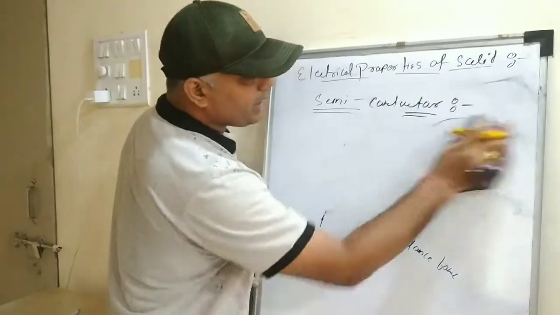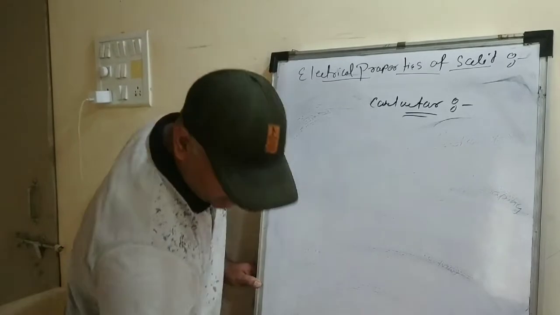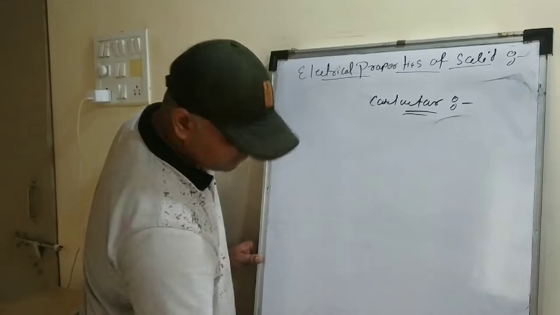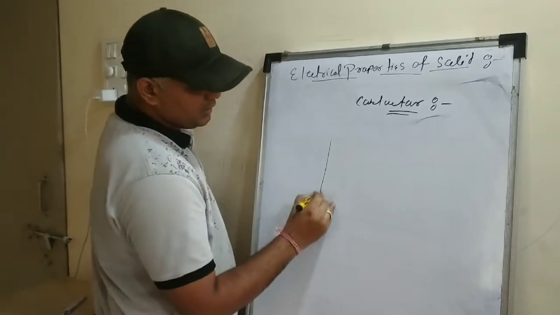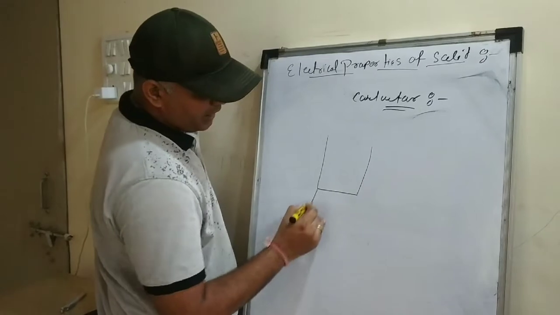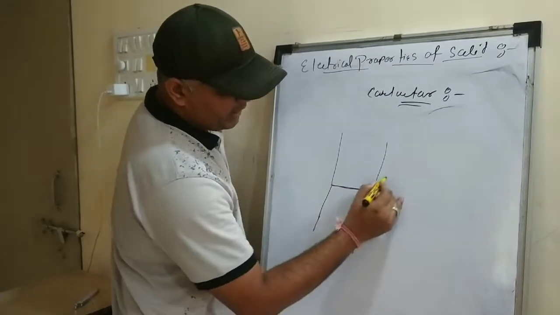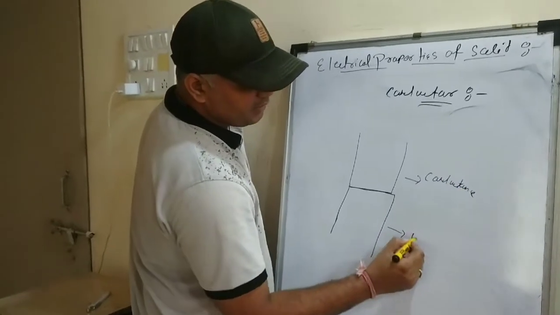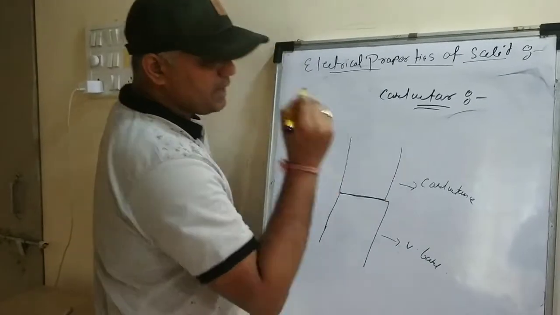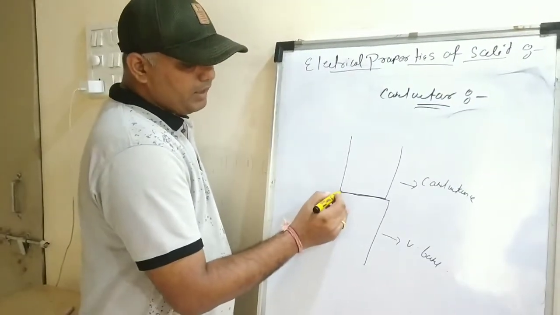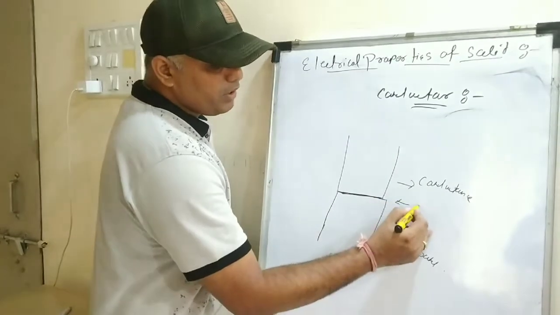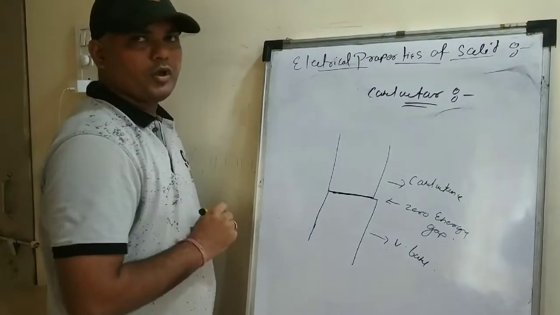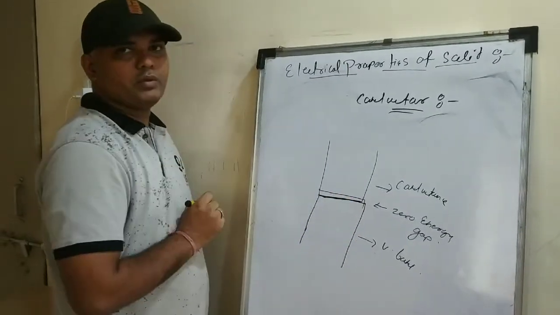Now let's talk about the conductor. In the case of a conductor, this is the conductance band and this is the valency band. As you can see, they are almost touching each other. There is almost zero energy gap, or sometimes they are overlapping with each other.